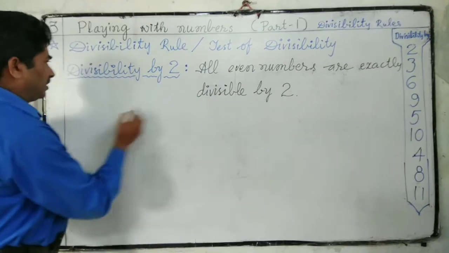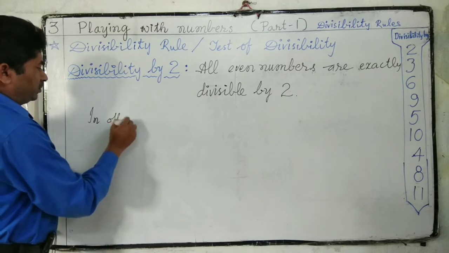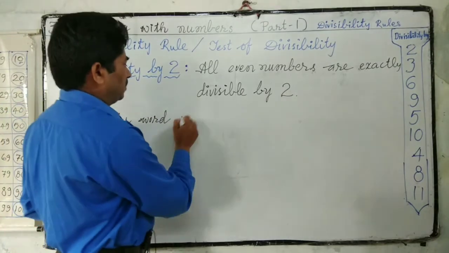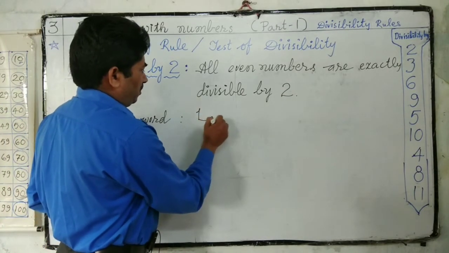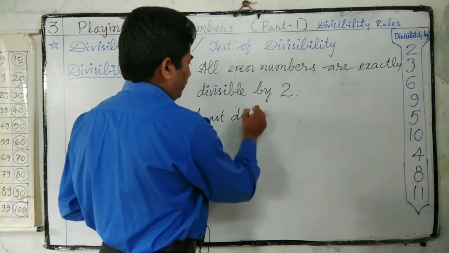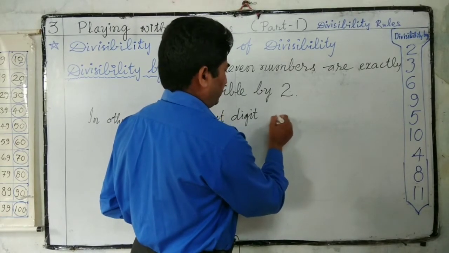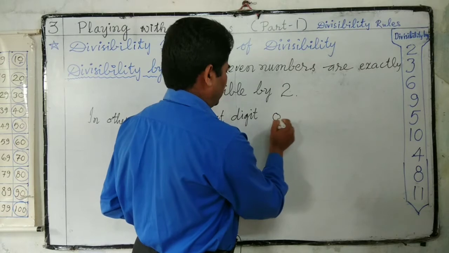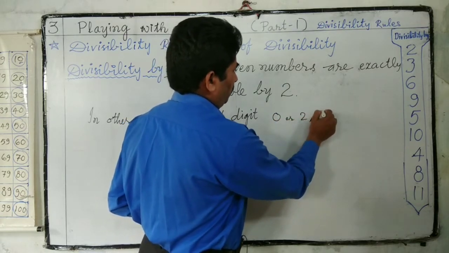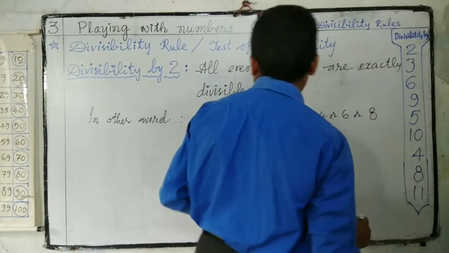Or in other words, a number is divisible by 2 if the last digit of the number is either of the digits 0, 2, 4, 6 or 8.